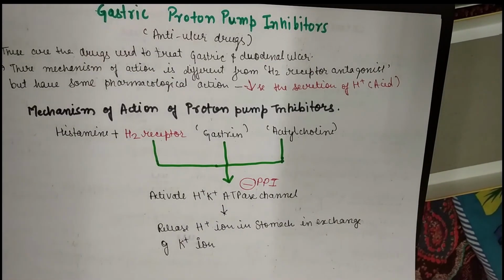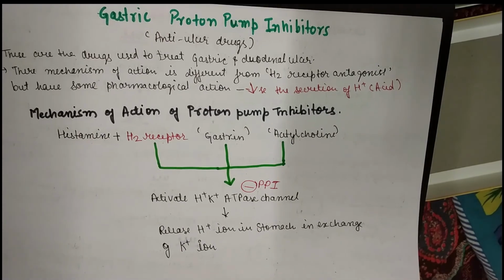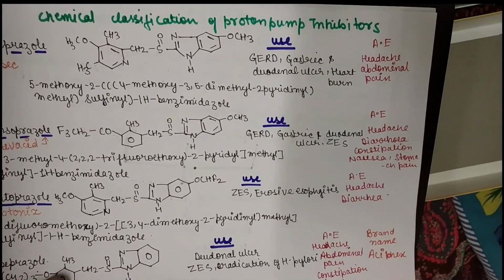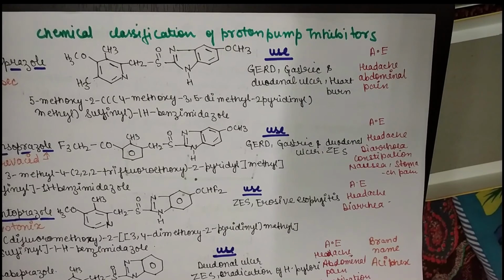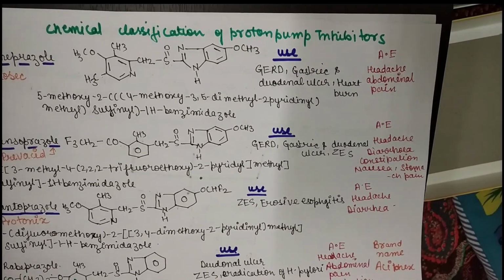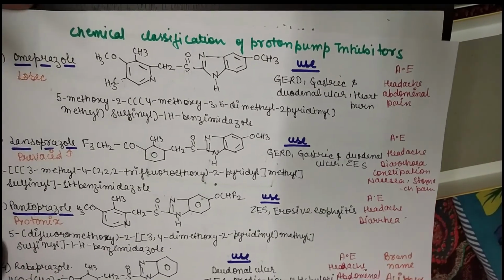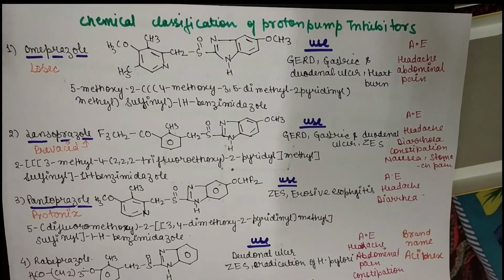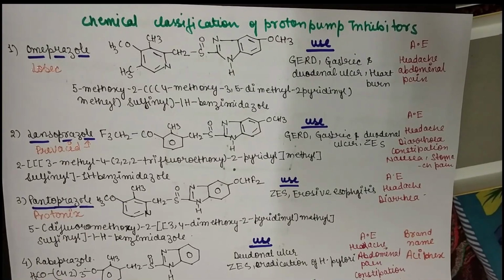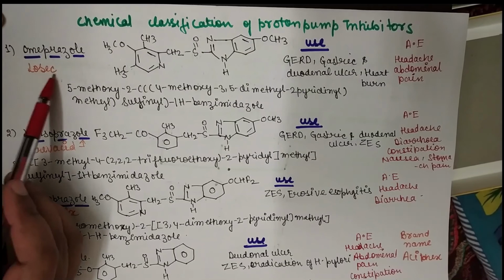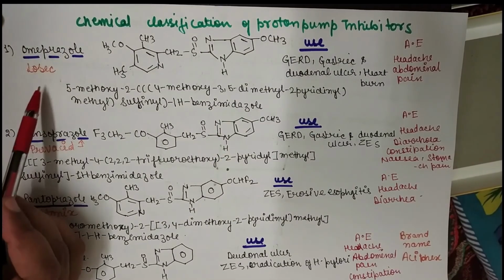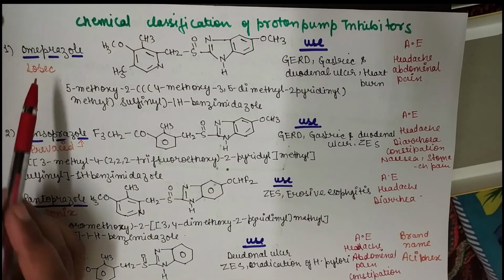So here you can see the mechanism of action of proton pump inhibitors. We already discussed that. Let's see the chemical classification of these proton pump inhibitors. This chemical classification is according to the syllabus mentioned. The first drug is omeprazole, brand name Losec. Omeprazole is available in the market under the name Losec.